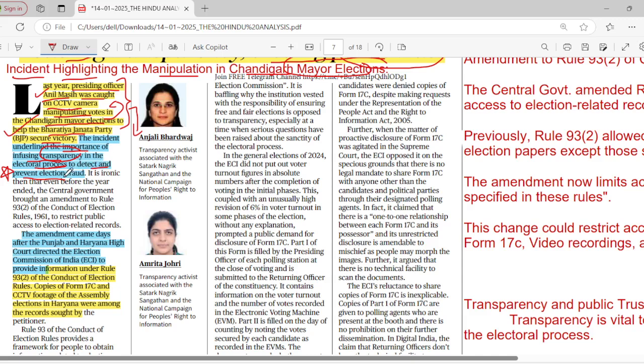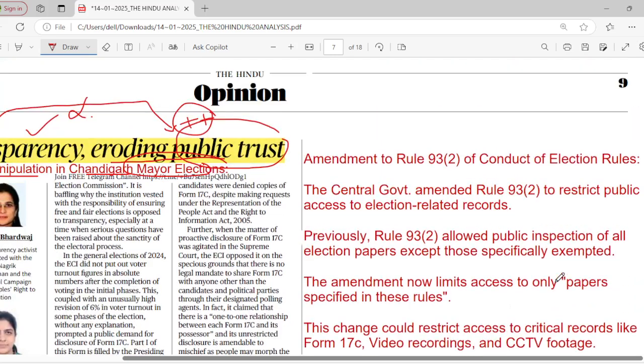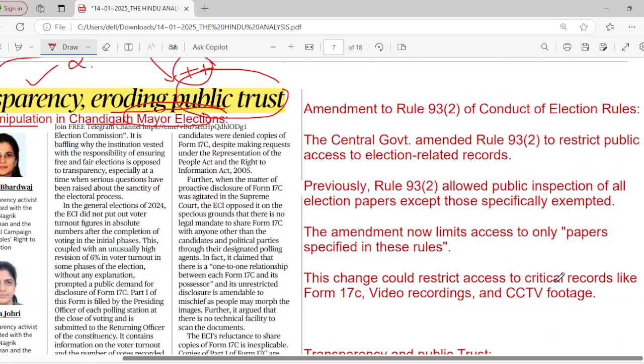So in order to prevent and detect all this election fraud, we need to have transparency in the electoral process. Let's see what that was. Certain amendments have been made to Rule 93 subsection 2, or clause 2, of the Conduct of Election Rules. The central government amended Rule 93 clause 2. The central government has made certain amendments under this rule, 93 subsection 2, to restrict public access to election related records.